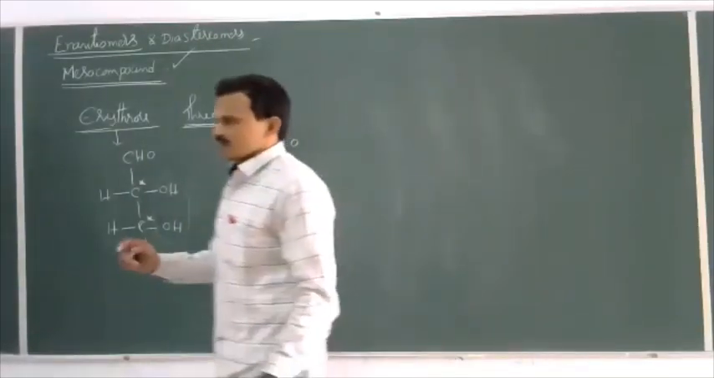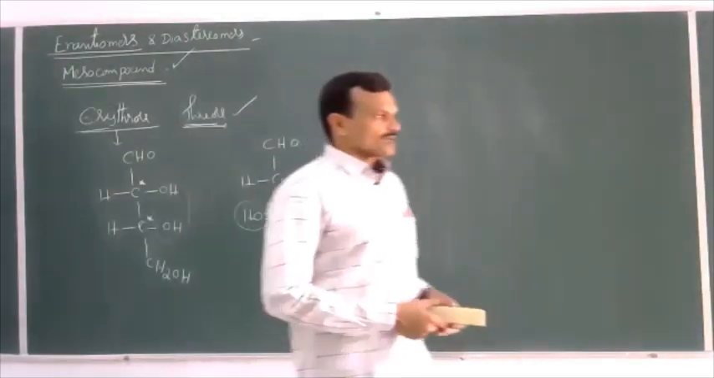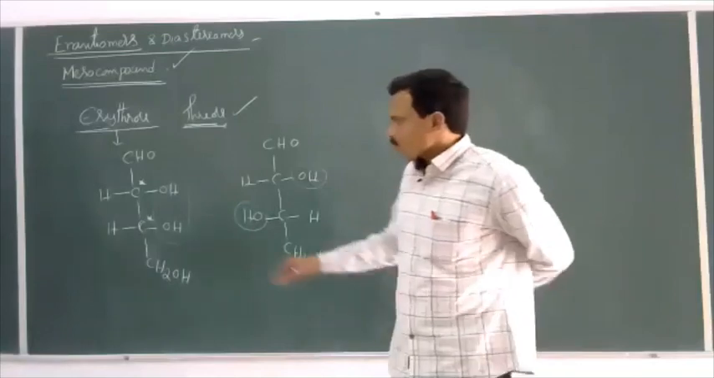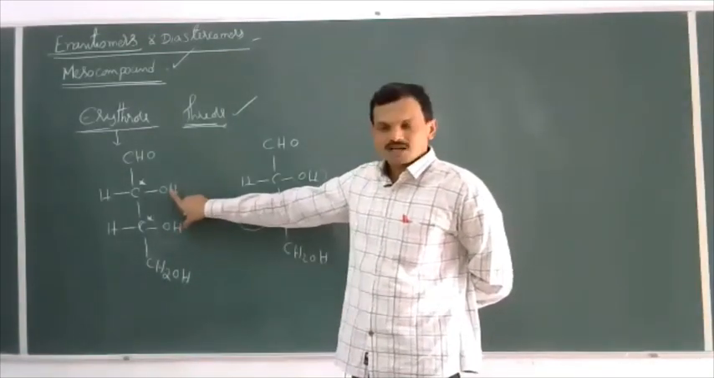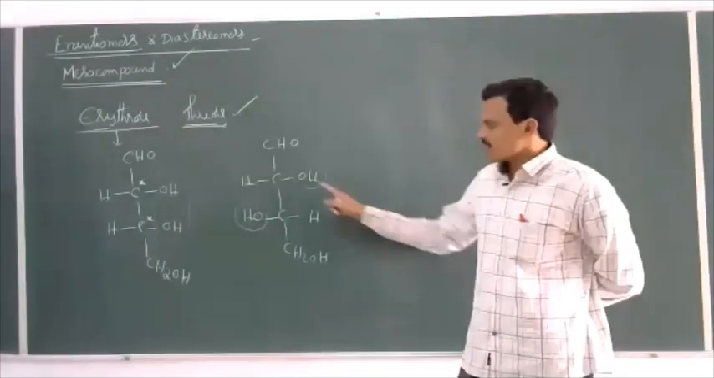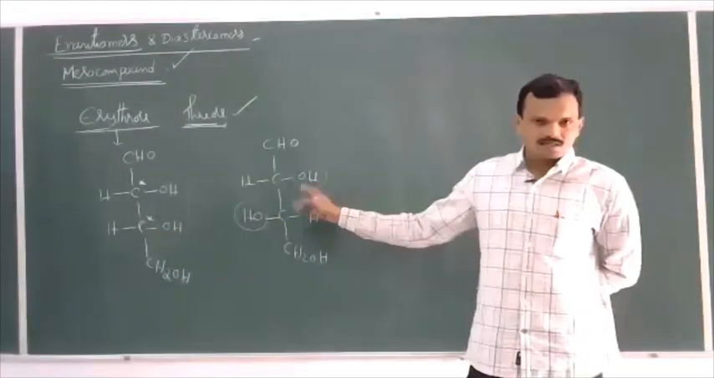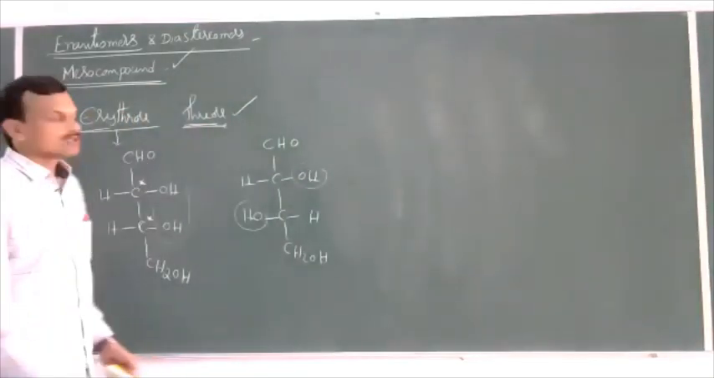So like that, if a given molecule contains 2 chiral carbon atoms, at the 2 chiral carbon atoms, if the similar groups are present on the same side, that is called erythrose. If the similar groups are present on opposite sides, that is called threose. This is regarding erythrose and threose.